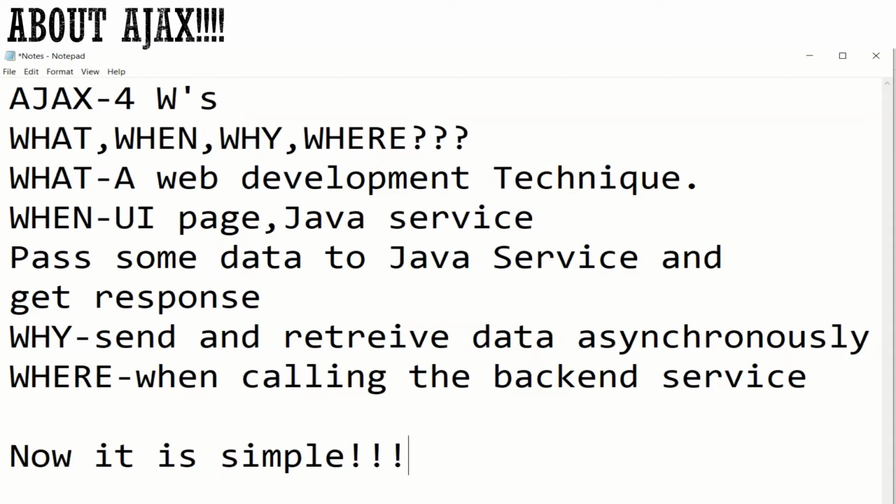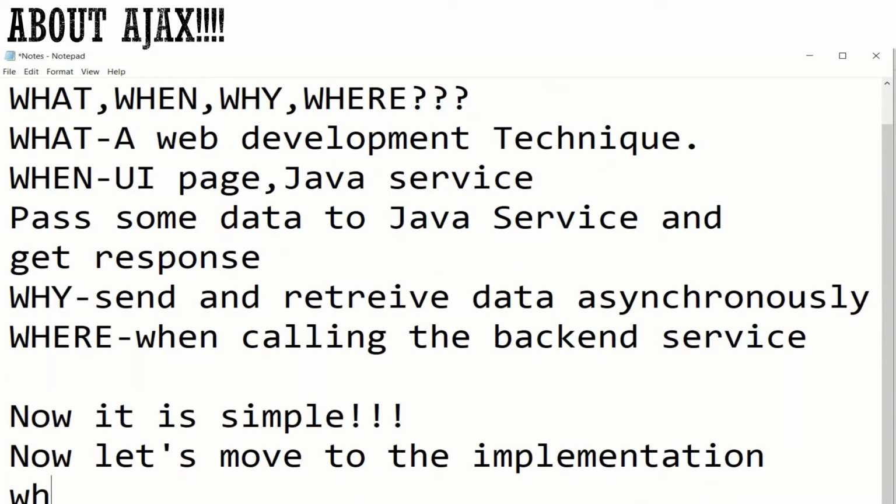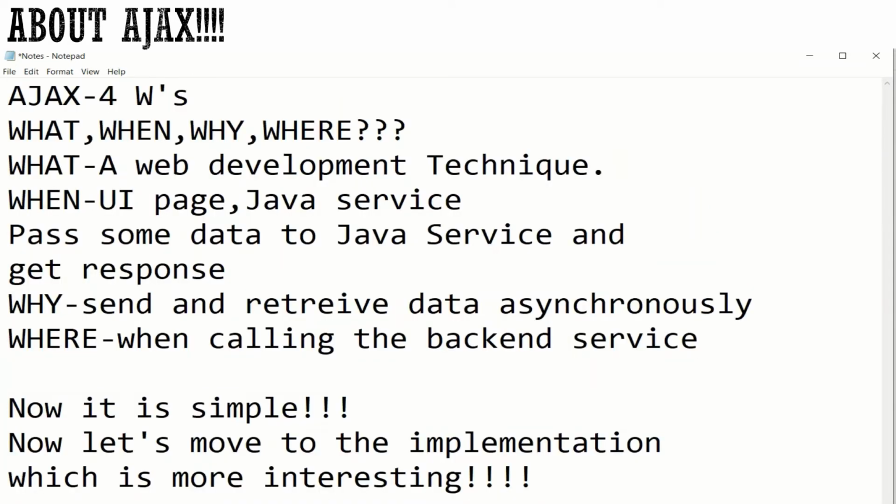Now we have understood what Ajax is. Now let's move on to the implementation part, which is very interesting.